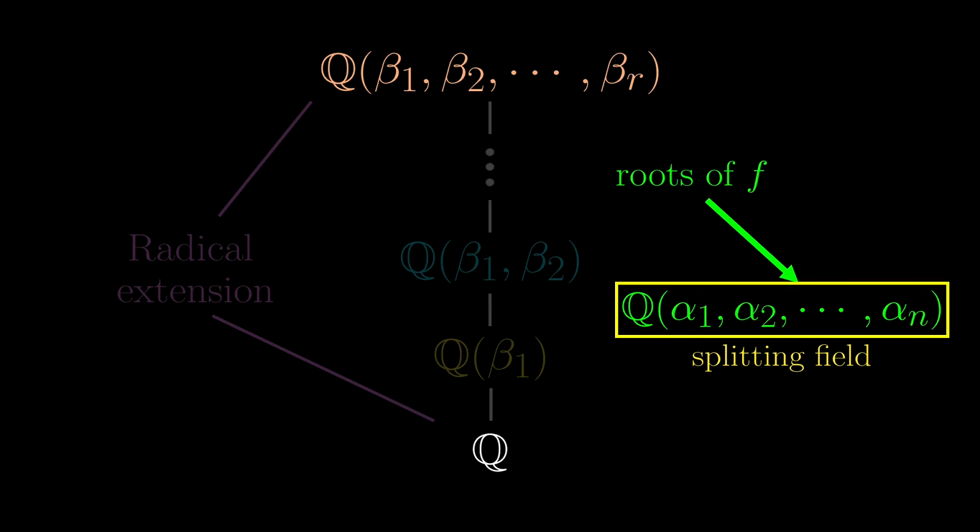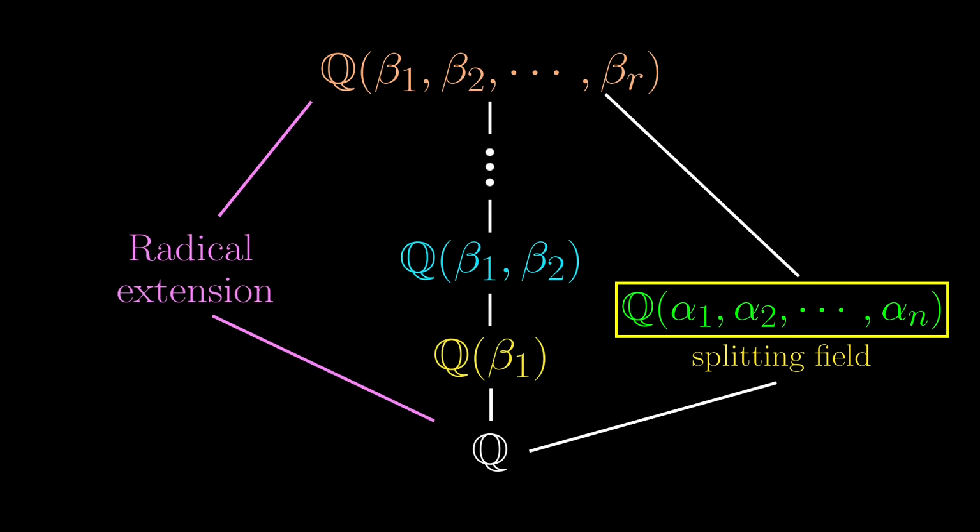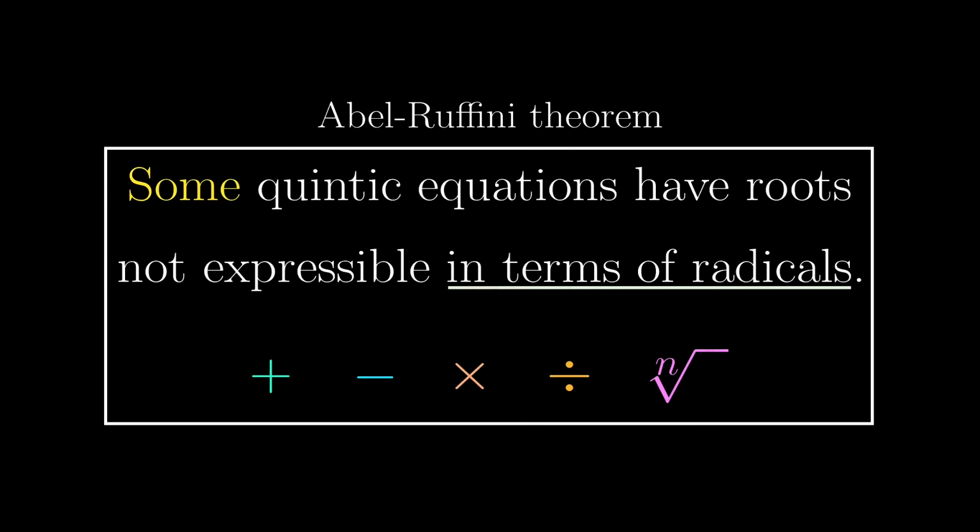The top of the tower containing all these alphas means that it contains the whole splitting field, and of course the splitting field contains Q as well, so this creates another side tower of extensions. This is the full setup of the question. Even though it looks more complicated, it is more systematic, allowing us to progress, but still, it has exactly the same meaning as we set out for.